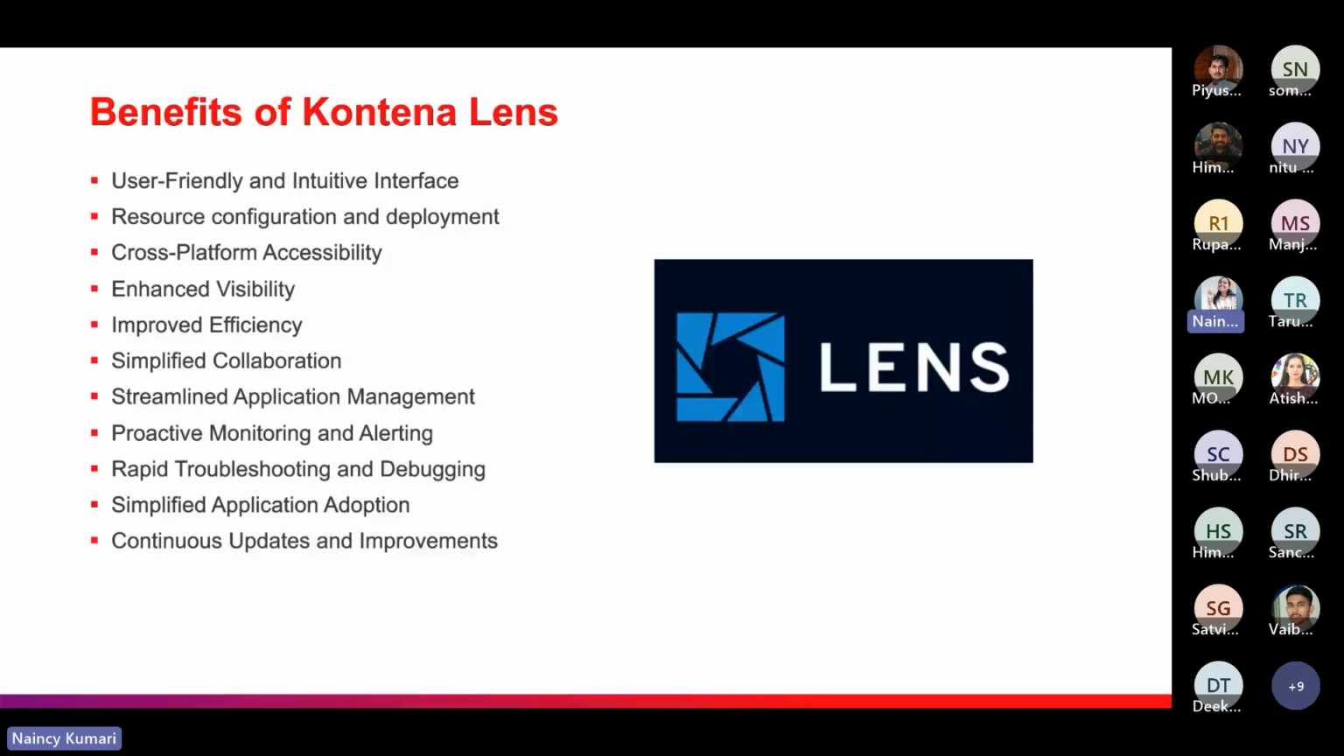The next benefit is streamlined application management. It means Container Lens simplifies application management on Kubernetes. It provides a user-friendly interface, as I told you, for deploying, scaling, updating, and monitoring applications. And with Container Lens, we can easily track the status of our application. We can easily view dependencies and troubleshoot issues if there are any.